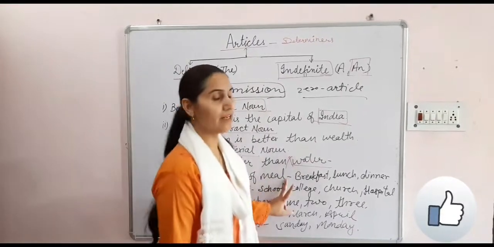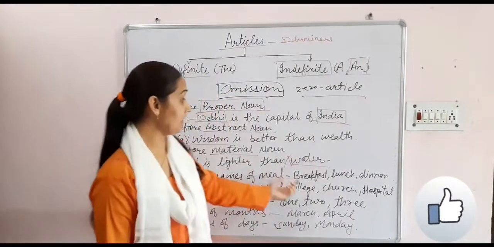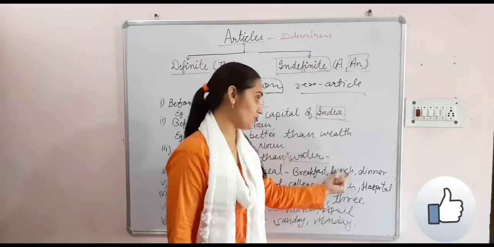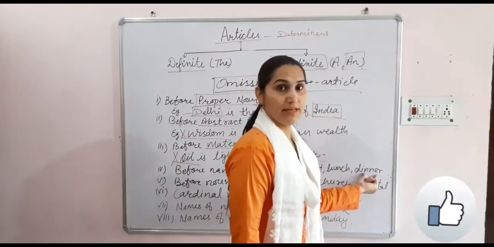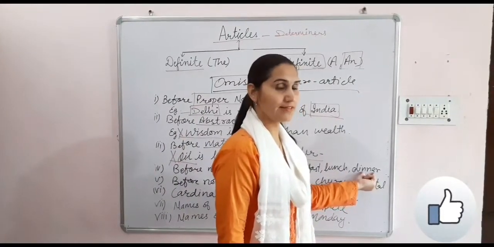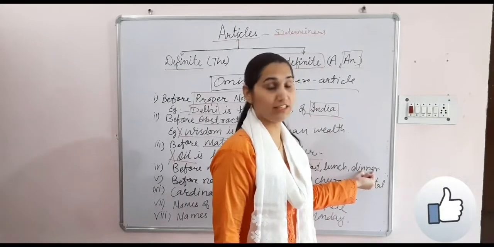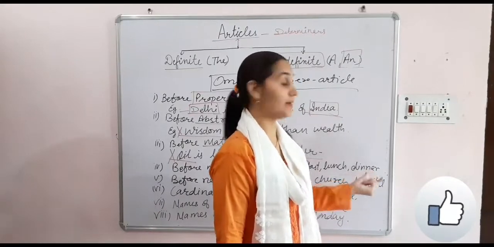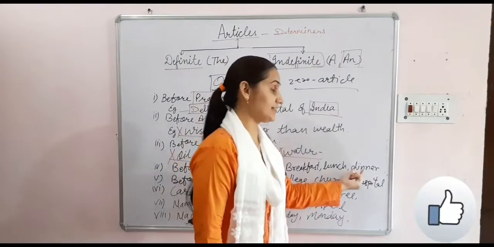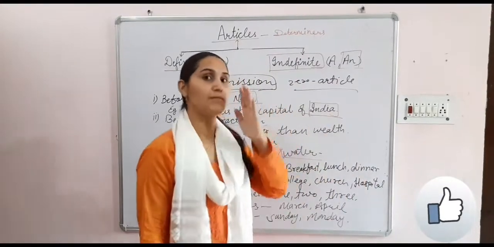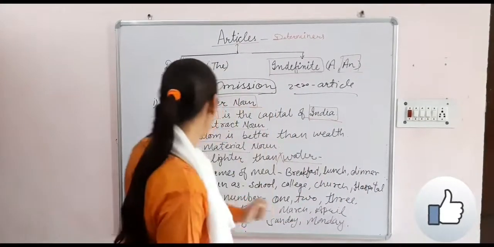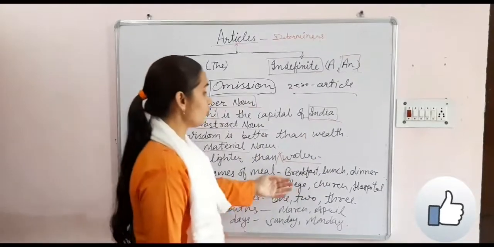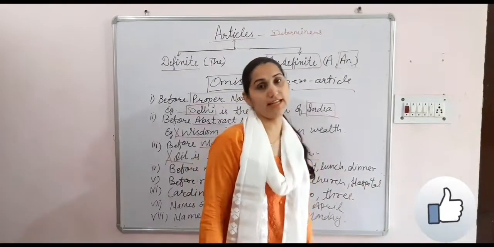Before names of meals, breakfast, lunch, dinner: I am taking breakfast. "I am taking the breakfast" is wrong. If we say the breakfast, the lunch, the dinner, it will be wrong, so only breakfast, lunch and dinner.